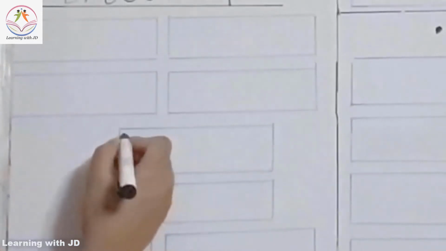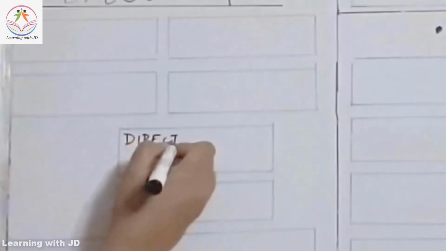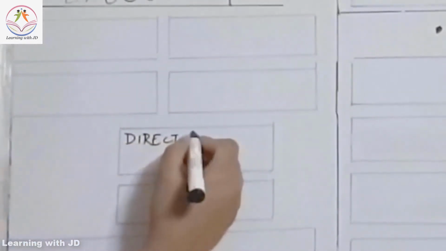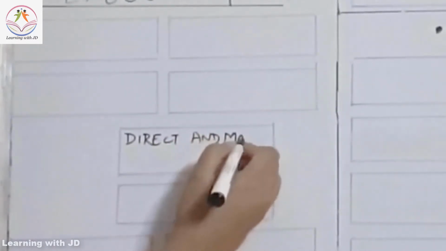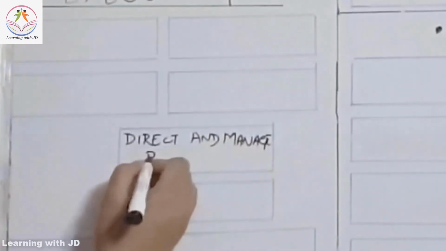This is the process that ensures that all the project work is being done. So direct and manage project work.